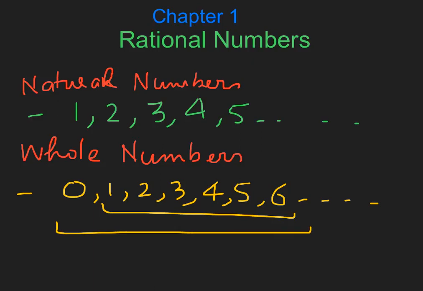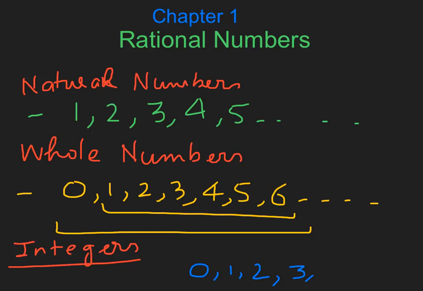Another set of numbers which we have studied are the integers. What are integers? Integers are those numbers, whole numbers plus negative numbers. भाई whole numbers तो integers में आते ही आते हैं, plus the negative numbers, -1, -2, -3. So these all are the set of integers. So we have studied this in our previous classes: natural numbers, whole numbers and integers.